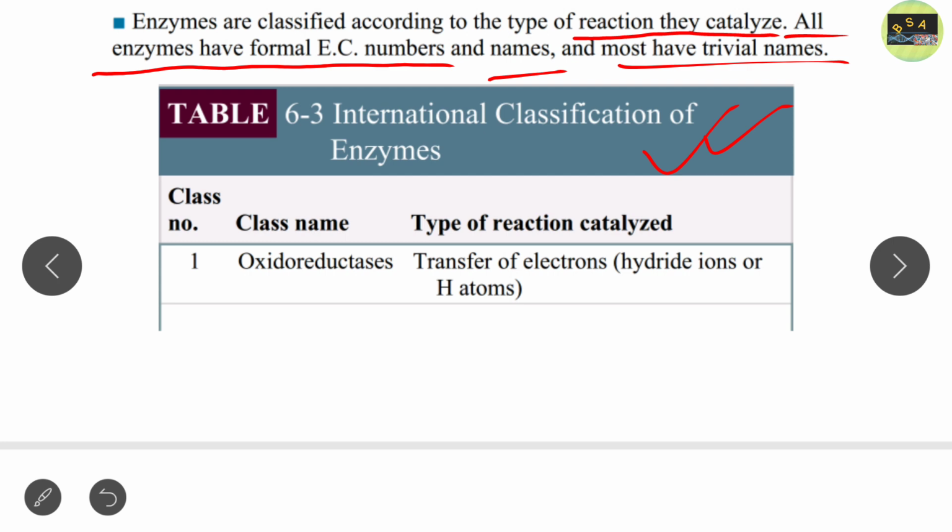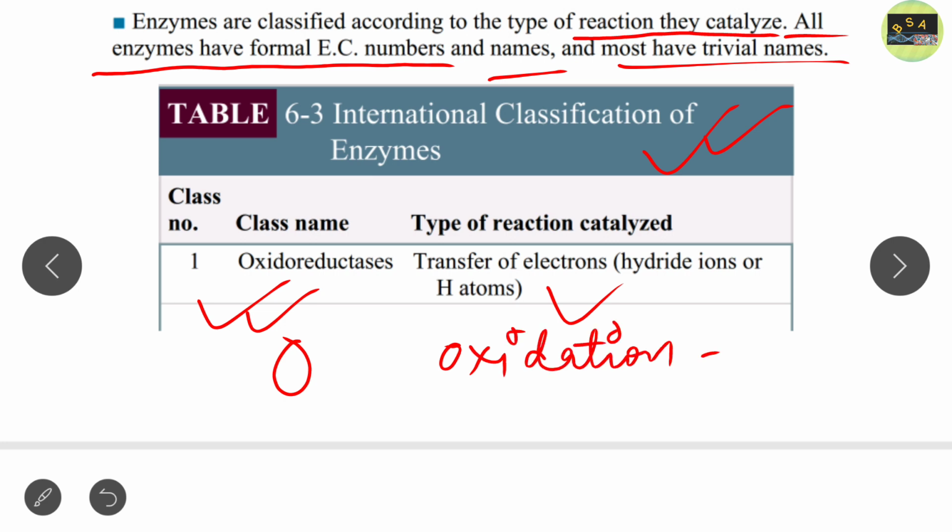That is the international classification of enzyme, and there are 6 classes of enzyme according to this. The first class is oxidoreductase. So what does this mean? Oxidoreductase means transfer of electrons, or you can say it catalyzes oxidation. Just note down the things that I write here: oxidation reduction reactions. So this is oxidoreductase, the enzymes that catalyze oxidation and reduction reactions.